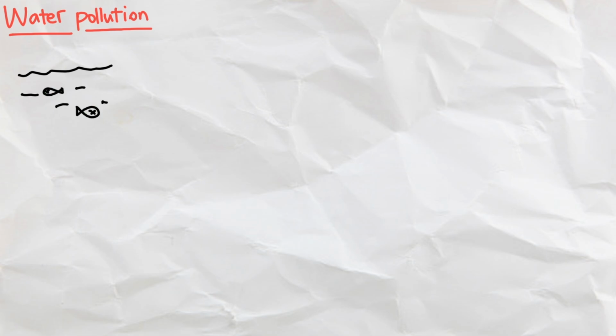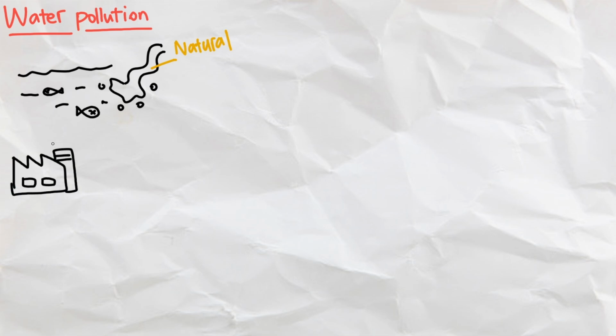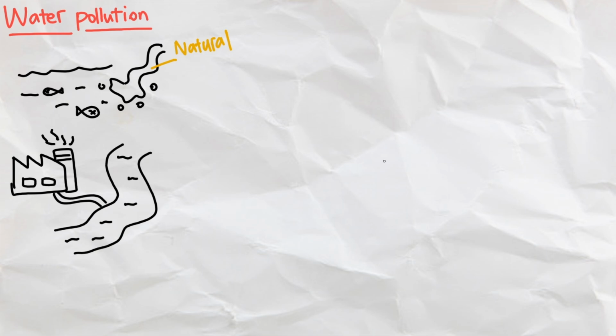Next, we have water pollution, which can look clean and drinkable, but contain many pollutants that we can't even smell. Naturally, oil can leak into oceans from lakes and underground sources. However, chemical residue and oil from factories and cars are often dumped into waterways, which we refer to as runoffs. These are rich nutrients for cyanobacteria, a type of algae, causing them to grow quickly into algal blooms, which are the mass patches of algae we see floating on some rivers.